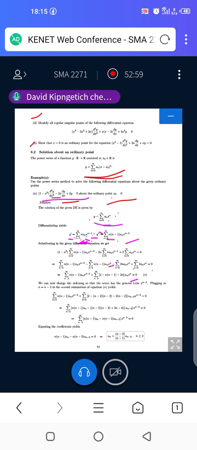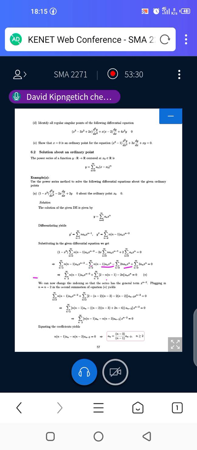So you remain with what? We remain with the one that is positive, which is 2. And then the next one here we have minus, because of this sign, minus n minus 1. And then this one, minus 2n. So up to there, we are just trying to simplify whatever we have been given there.